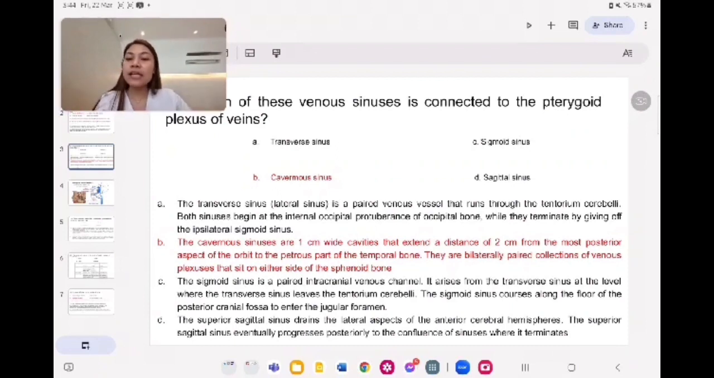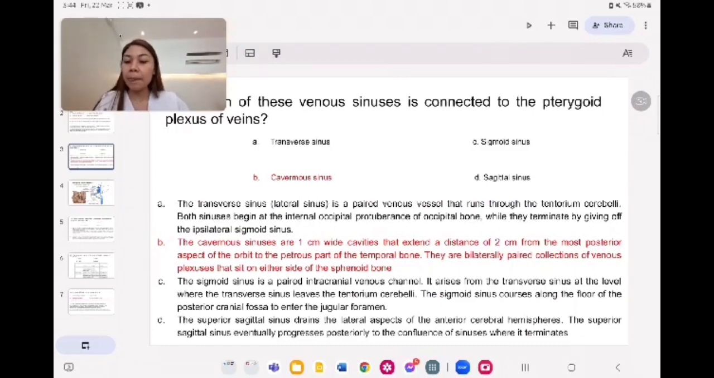A, the transverse sinus is not the correct answer because it's a paired venous vessel that runs through the tentorium cerebelli. It begins at the internal occipital protuberance of the occipital bone and terminates by giving off the ipsilateral sigmoid sinus. The sigmoid sinus is not the right answer because it arises from the level where the transverse sinus leaves the tentorium cerebelli, and the sigmoid sinus courses along the floor of the posterior cranial fossa to enter the